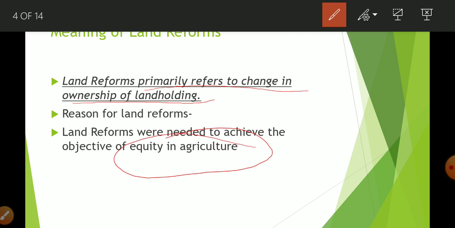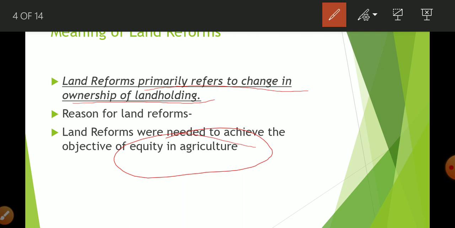Equity is that condition in which every Indian is able to purchase for themselves all their necessary things like food, education, shelter and hospital facilities. If you are able to purchase these things yourself, it means you are earning in a proper manner and you are not below the poverty line.